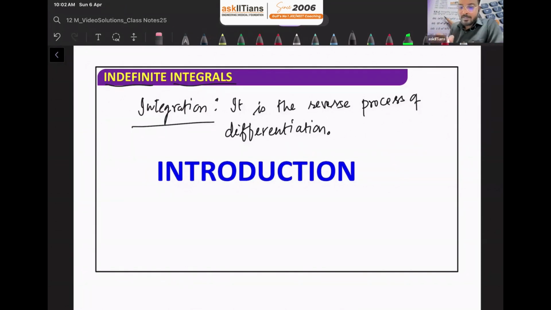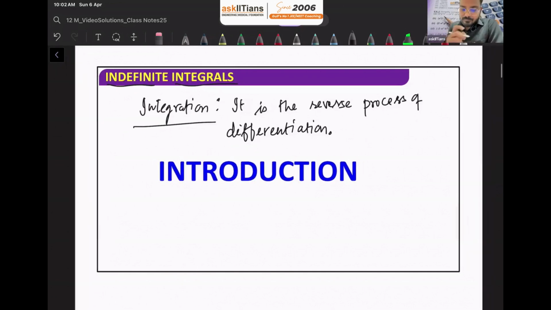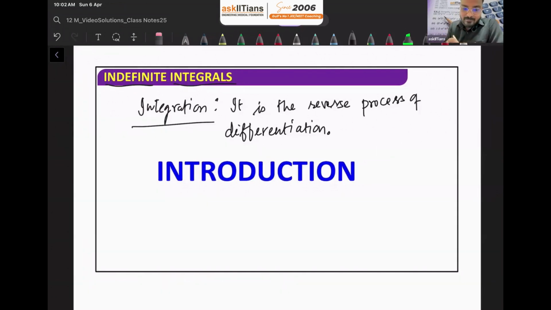For example, if I ask you what is the derivative of x square, your answer will be that the derivative of x square is 2x, using the power rule, x power n.